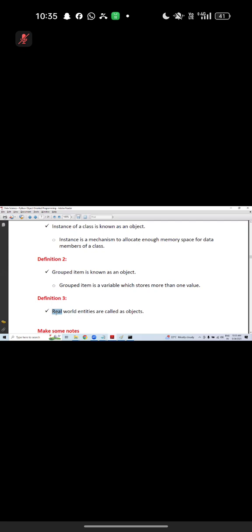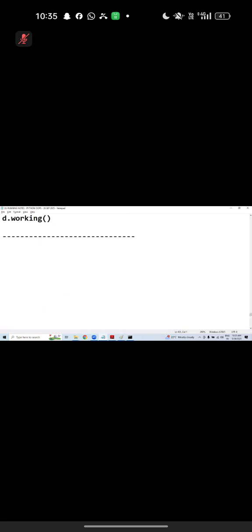What do you mean by real world entity? Quite interesting. This definition is very, very important. A real world entity. In this universe, everything is an object. Whatever is existing. Now hold on, I would like to tell class. This is what exactly? Object actually. Idea. Physical object, physically implemented. Physically what? Implemented.